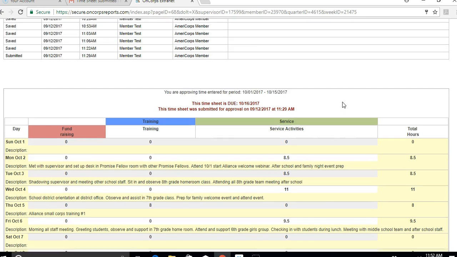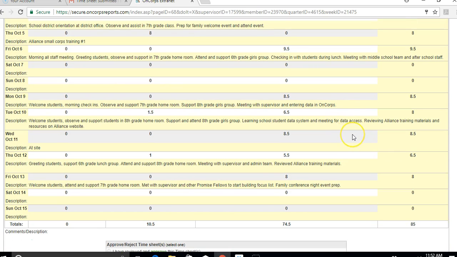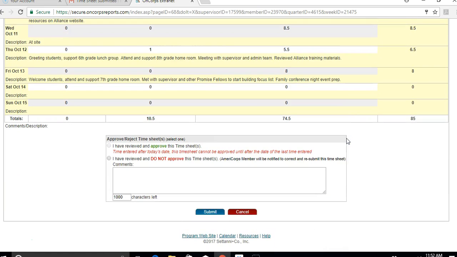And then just in general, make sure you can verify or attest to their hours in some way, because you are putting your name on the line when you approve this timesheet, saying, yes, I do understand where this Promise Fellow was when, what they were doing, and I can verify that. So in this case, I would go ahead and say I do not approve this timesheet. They need to go in and make some changes.